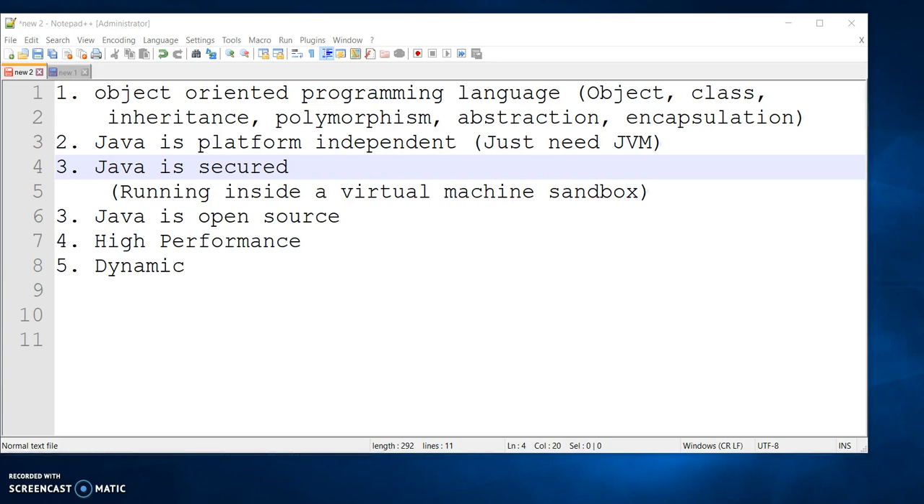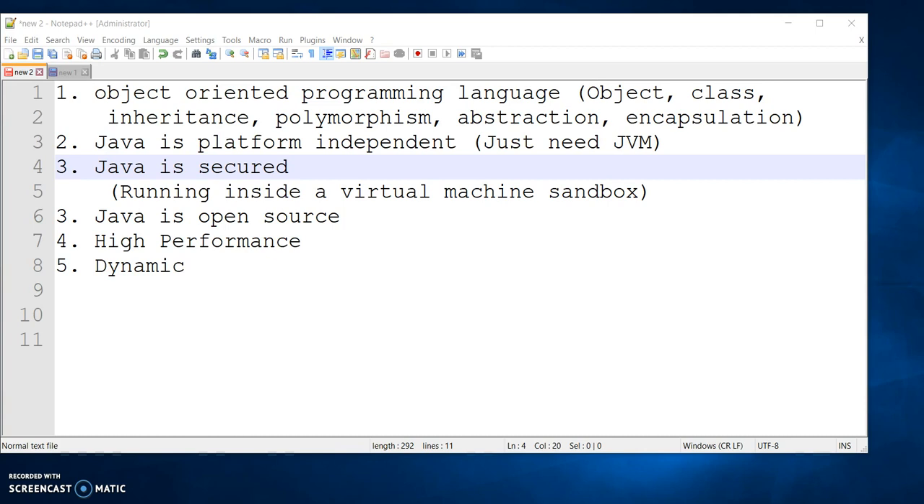Today we are going to discuss the features of Java and why Java is so popular. Java is an object-oriented programming language. In short, we call that OOP, and it supports all the features of OOP. The features are object, class, inheritance, polymorphism, abstraction, and encapsulation. We'll be discussing these features in our later tutorial on Advanced Java.